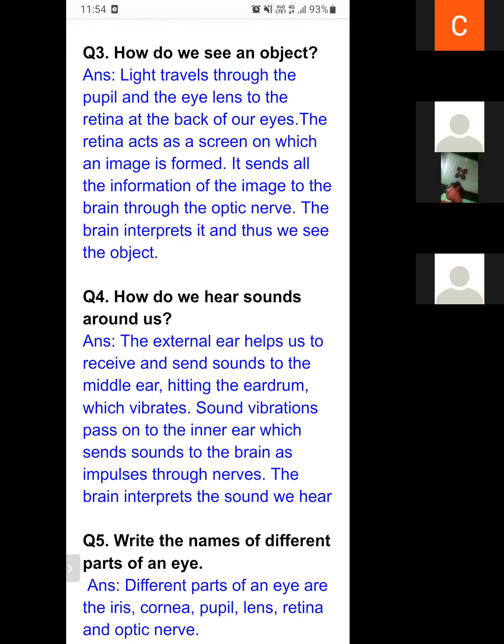So I'm repeating this explanation. The external ear helps us to receive and send sound to the middle ear, hitting the eardrum, which vibrates. So our external ear receives the sound and sends it to the middle ear. The middle ear has the eardrum.